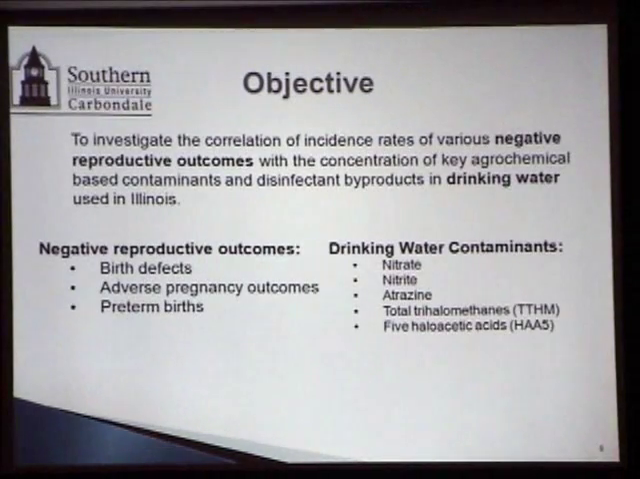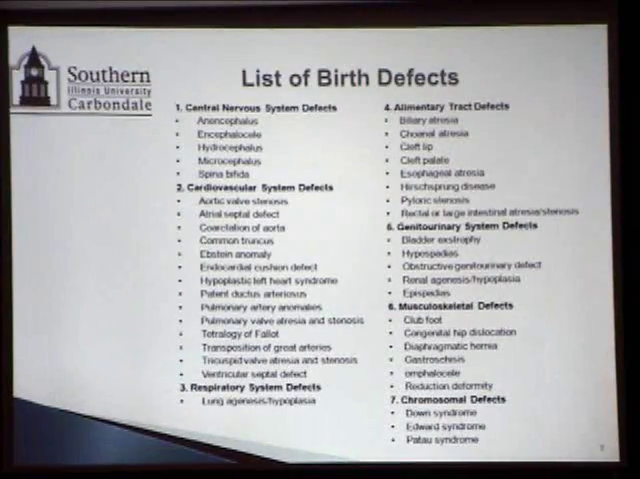I will go over the detail of birth defects and adverse pregnancy outcomes in a little bit. But these were the key water contaminants: nitrate, nitrite, and atrazine. Those were the agrochemical-based contaminants. And trihalomethanes and haloacetic acids were basically the disinfectant byproducts. Those were looked into in this study.